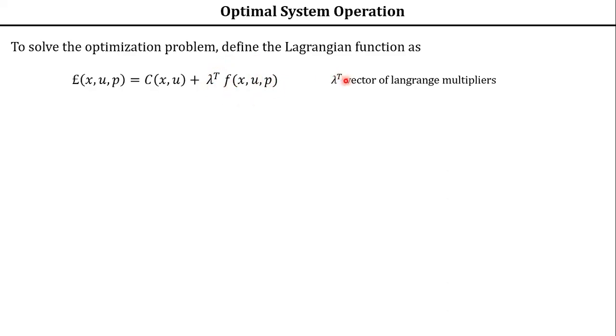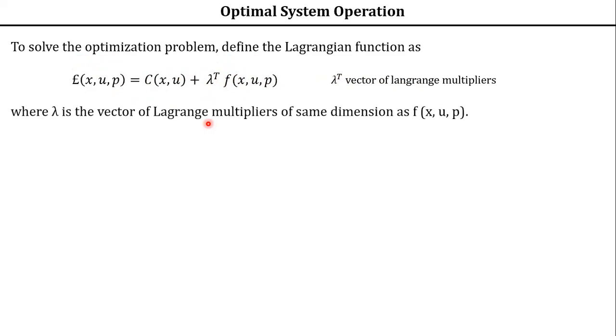Because lambda, I represented, is a vector of Lagrange multipliers. Hope you understood the difference here. Whenever you are applying Lagrangian, the Lagrangian of all the variables is equal to the objective function plus the equality constraint we have represented, multiplied with your Lagrangian multiplier. In this case, we are restating it. That's why it is lambda transpose. Hope you understood this one.